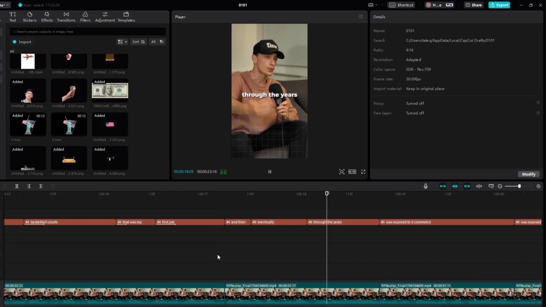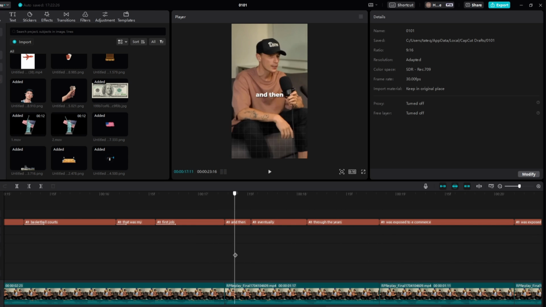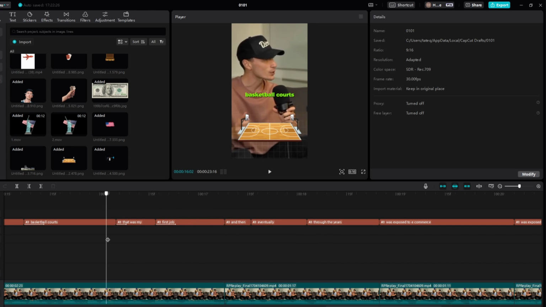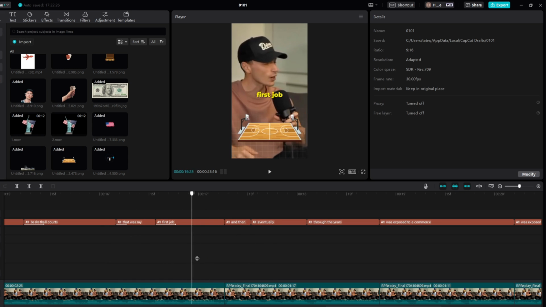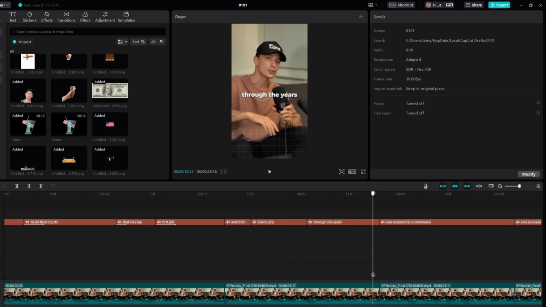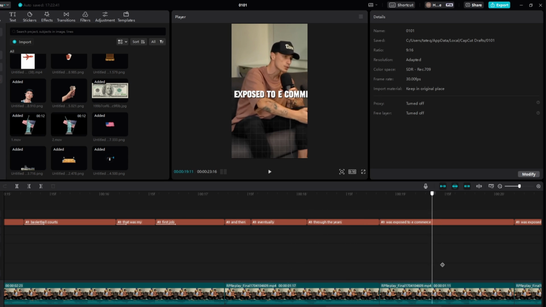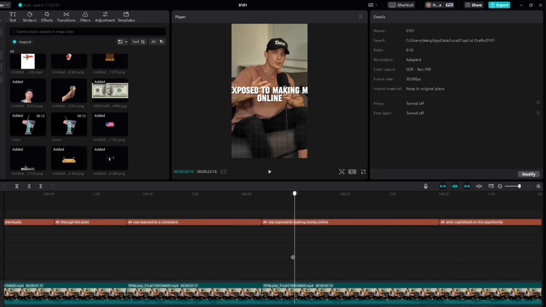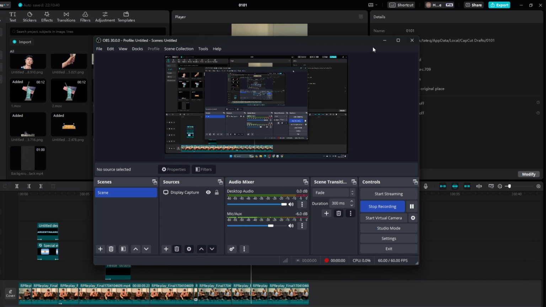And then eventually through the years was. So we keep this part simple now. It kind of gives the viewer a refresh, so you're not actually throwing so much in the face. I feel like this can be very useful as well, just to keep certain parts of it simple. And then right there, boom, we'll find some overlays for drop shipping and was exposed to making money online. And then he capitalised on the opportunity right at the end. We'll keep that part simple. So yeah, let's find some overlays now.